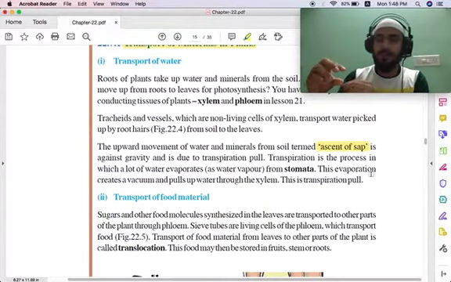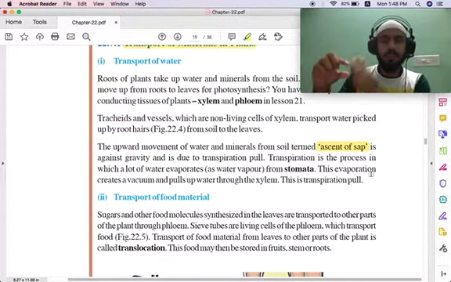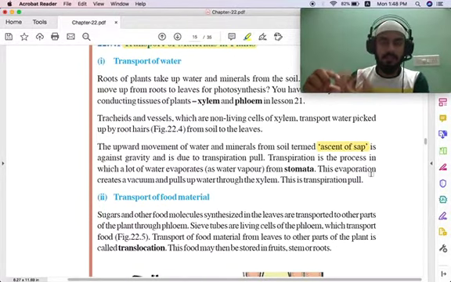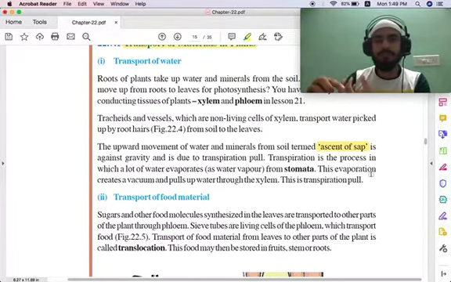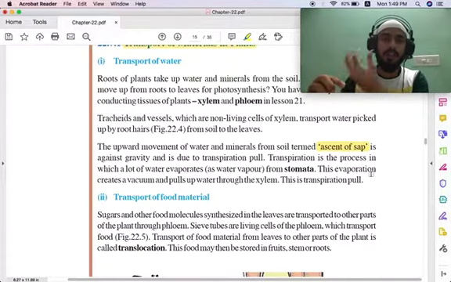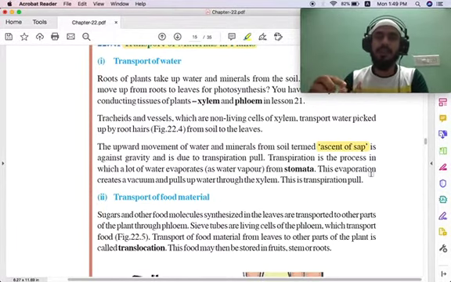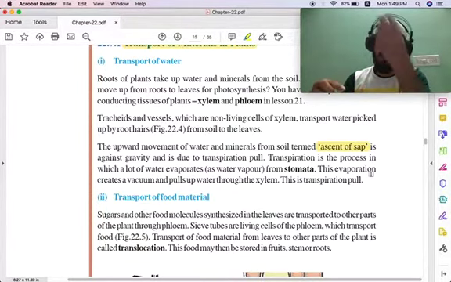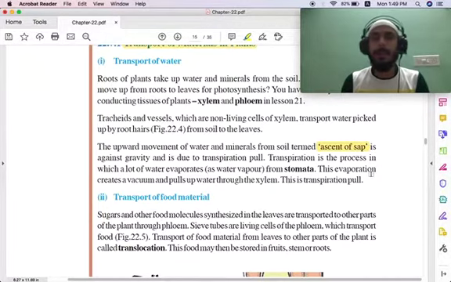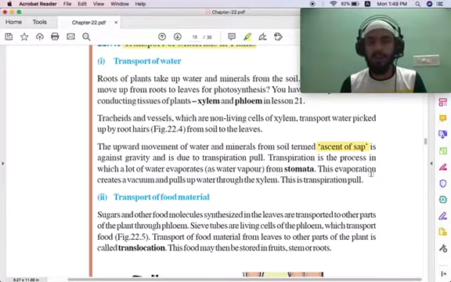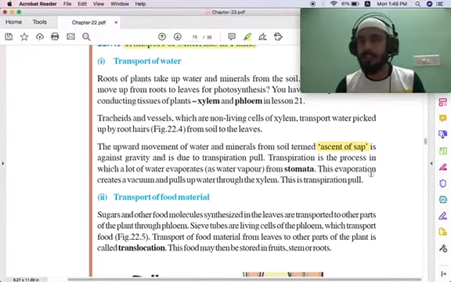Okay, so the leaves have stomata as a part. It is used to take up carbon dioxide and release oxygen in plants. So in that stomata there will be water. I mean, the water vapor will be evaporated out through the stomata. So that creates a vacuum pressure and it pulls the water upwards. I hope it's clear. So this is what is called transpirational pull.